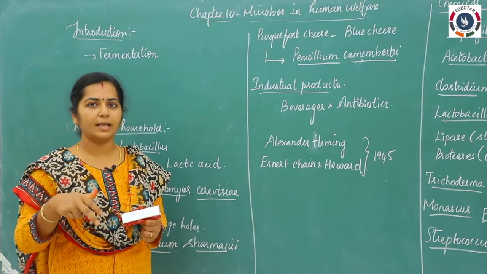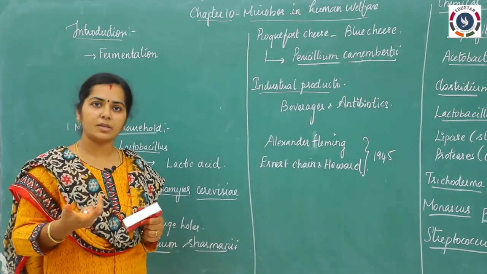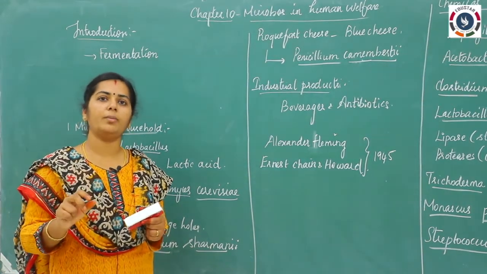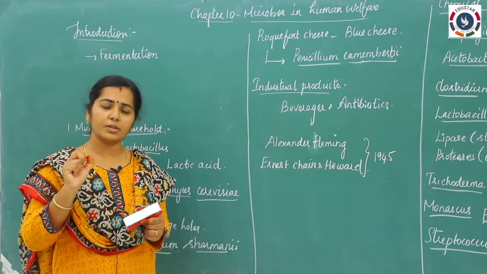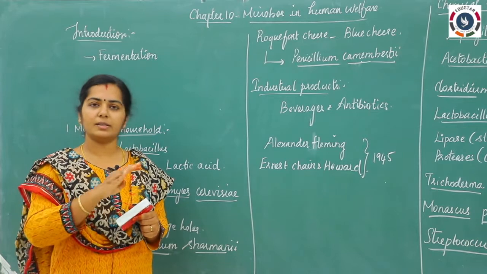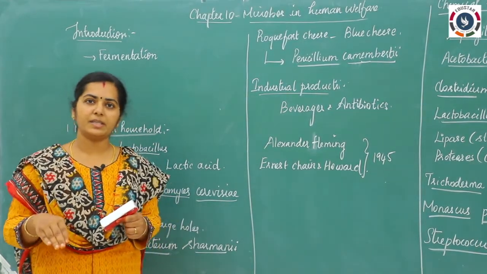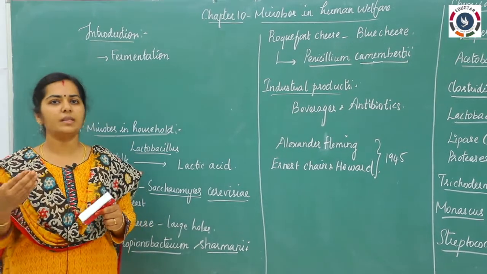Even in the sea, if you take sea water, it is very salty, right. Those organisms are said to be halotolerant. Halo means salt. So salt tolerant microorganisms can live even on the surface of the sea water or in the deep sea also. In the submerged region also microorganisms will survive.